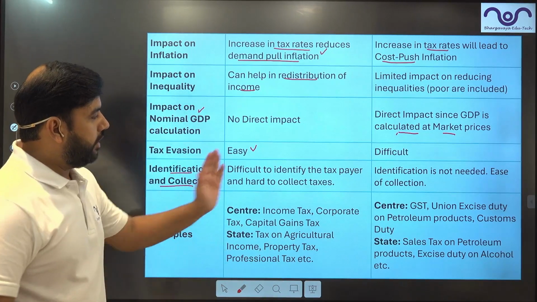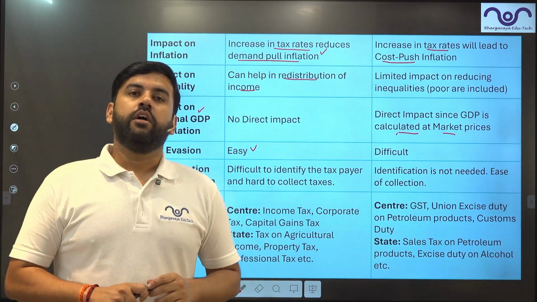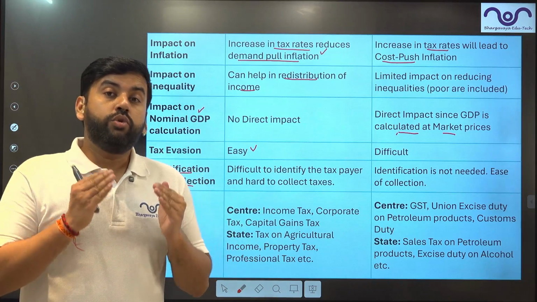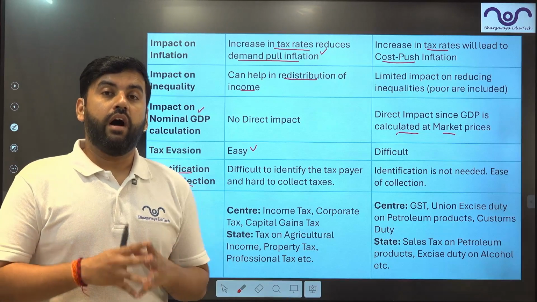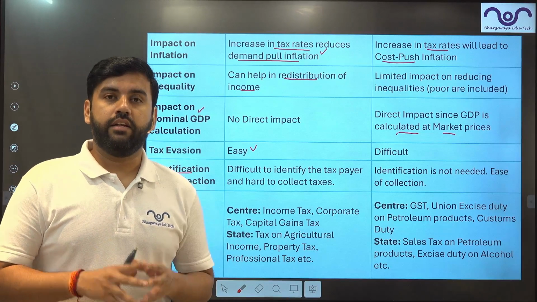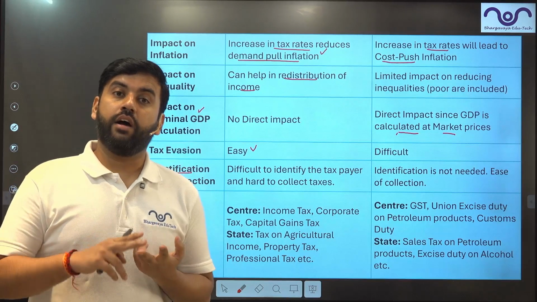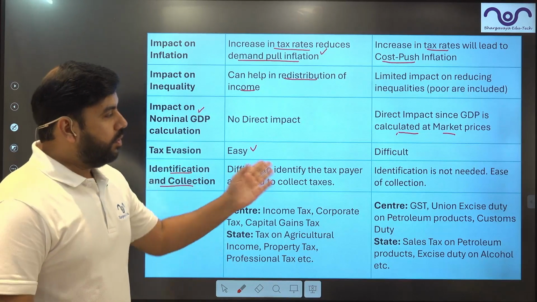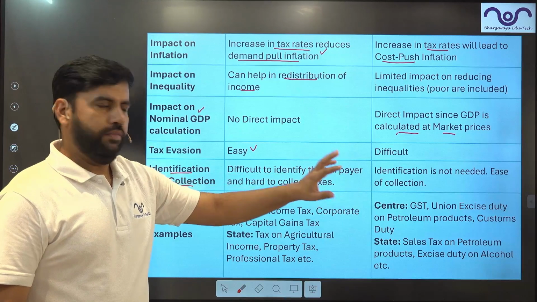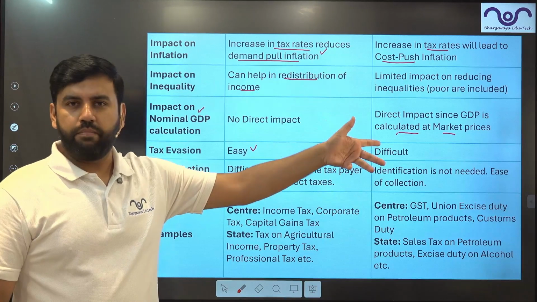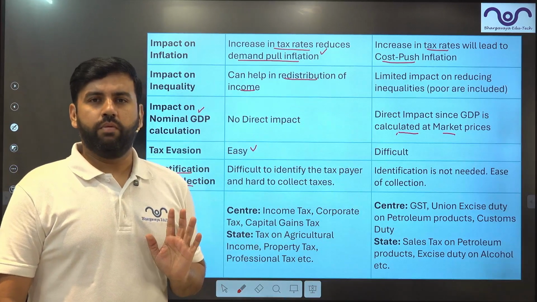Identification and collection: it is difficult to identify the taxpayers. Identifying the true nature or the true calculation of a person's income is very hard, especially when in India there is high informalization and a large unorganized sector. Over there, it's pretty easy, right? Identification is not needed all the way, because once a product is sold, we know tax is being generated.